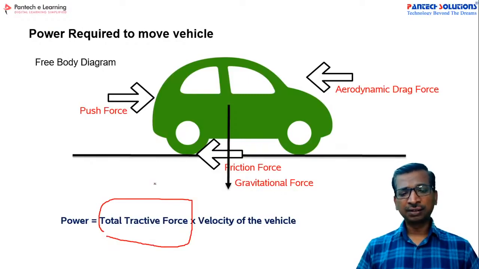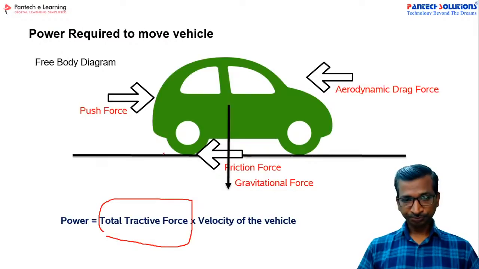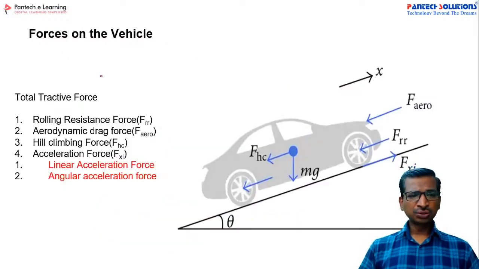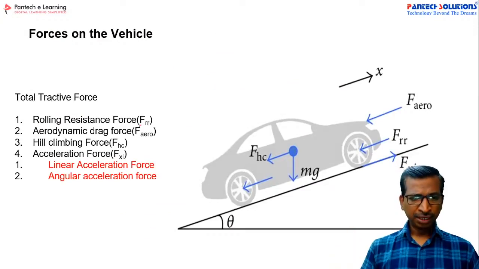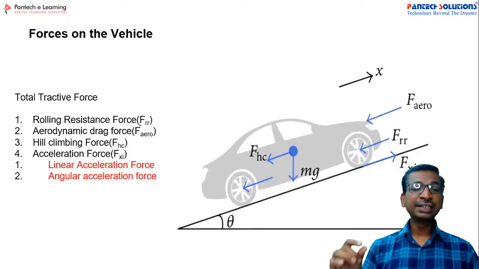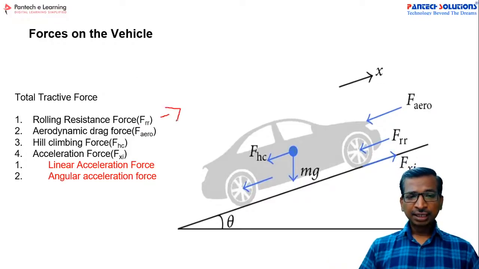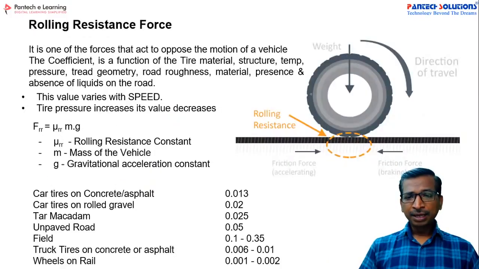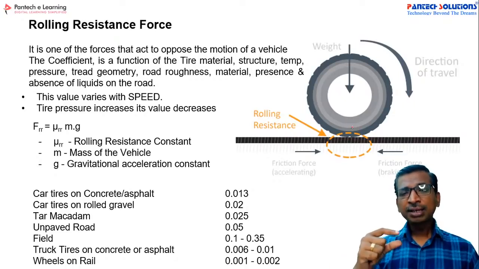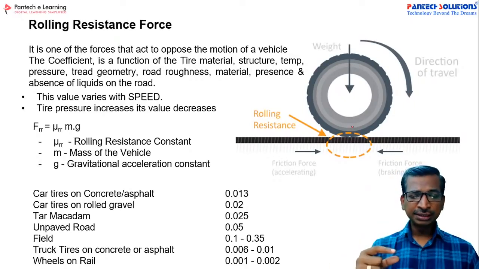So what is the total tractive force? The total tractive force is nothing but a combination of forces acting on the vehicle: rolling resistance force, aerodynamic drag force, hill climbing force, and acceleration force. The rolling resistance force is nothing but, see here, the tire is on the road, and in between the tire and the road there will be a resistance. This is called the rolling resistance.